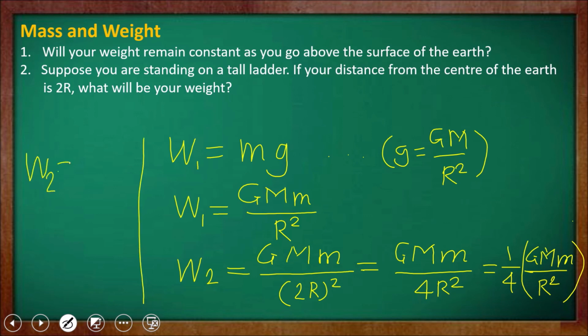W2 is equal to 1 upon 4 into W1. So when height is increased, the weight keeps decreasing. Therefore when the distance is doubled to twice the radius of the earth, the weight decreases to 1 upon 4 times.